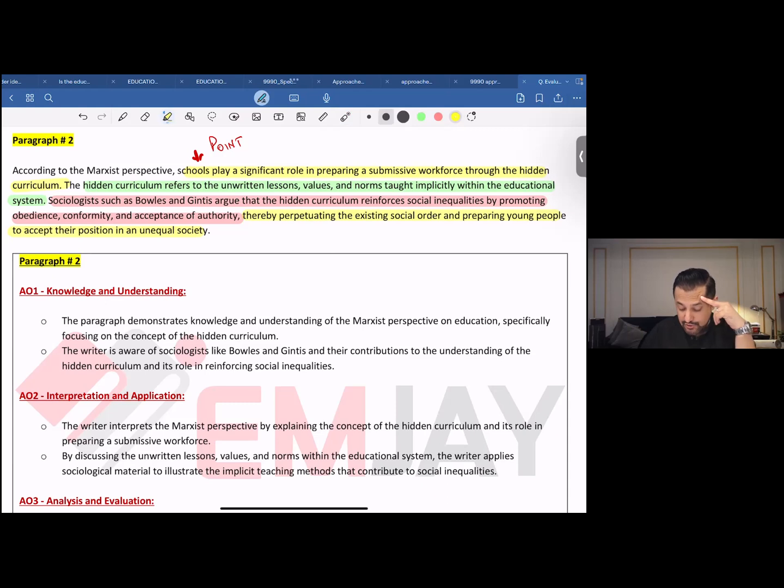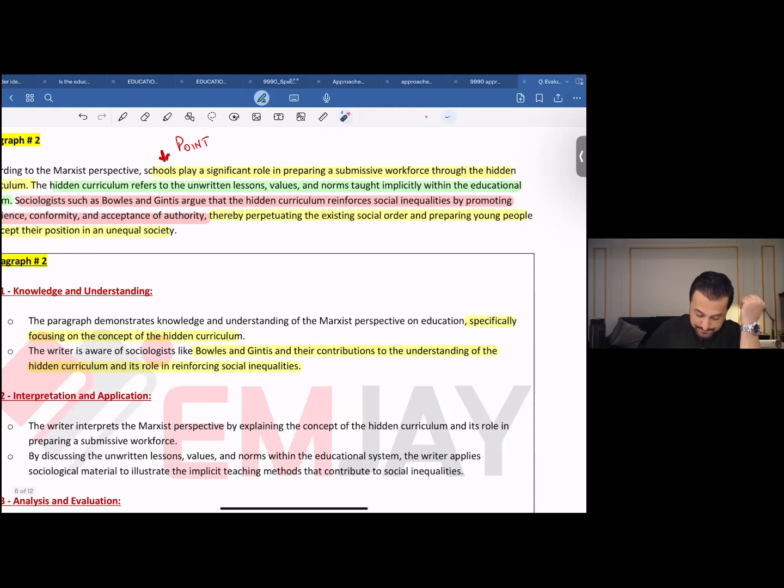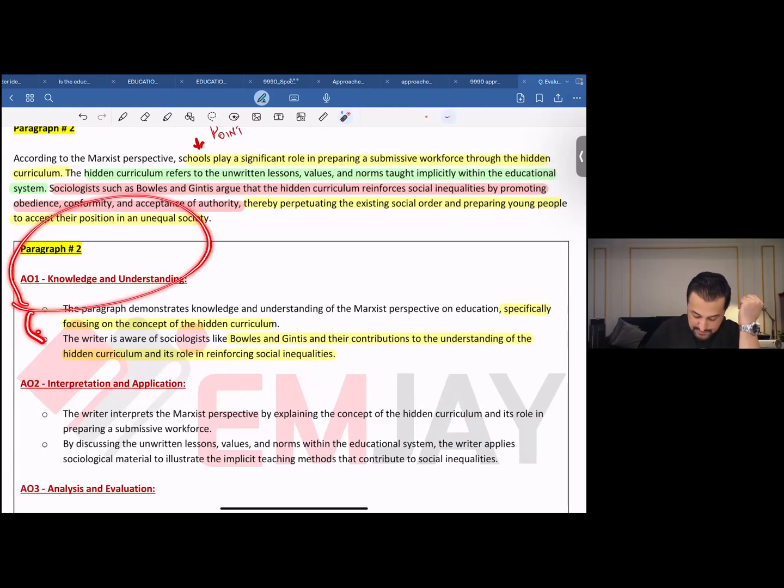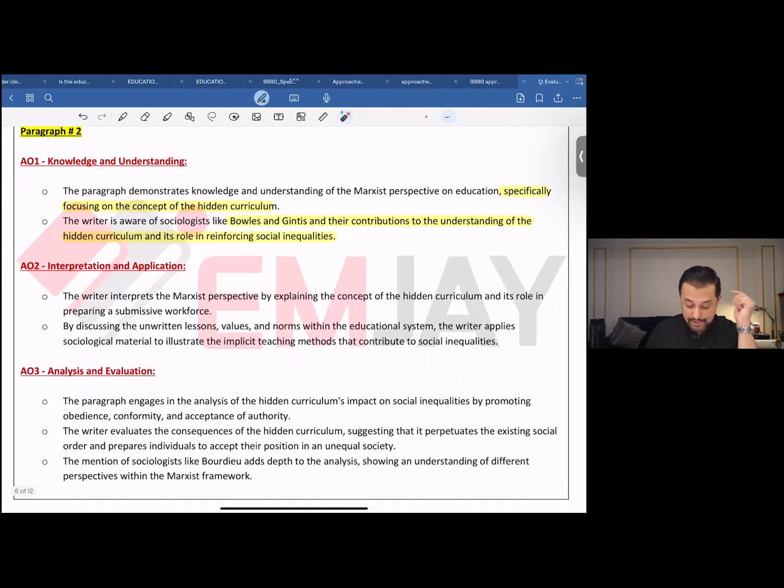The paragraph demonstrates knowledge and understanding of the Marxist view on education, specifically focusing on the concept of the hidden curriculum. Get that. The writer is aware of sociologists like Bowles and Gintis and their contribution to the understanding of the hidden curriculum and its role in reinforcing social inequalities. Here you go. Now, interpretation and application.